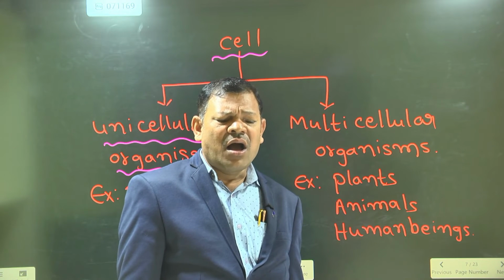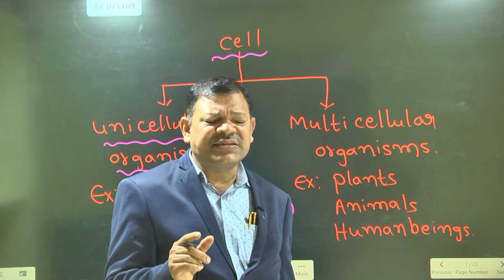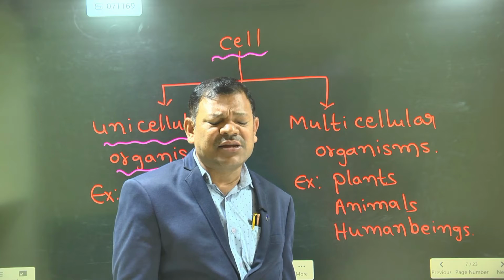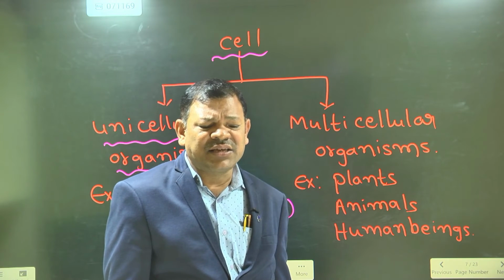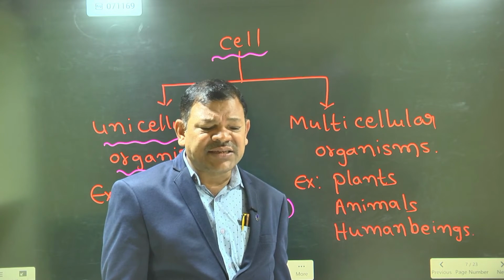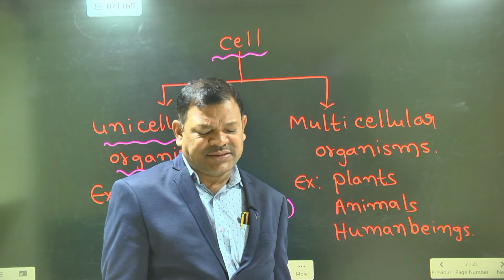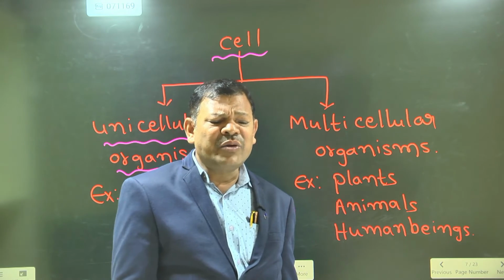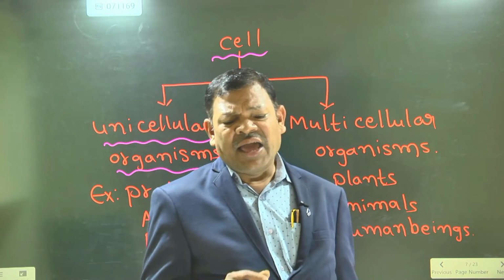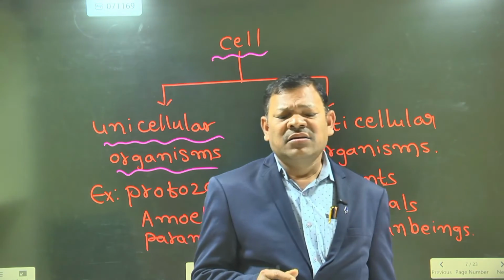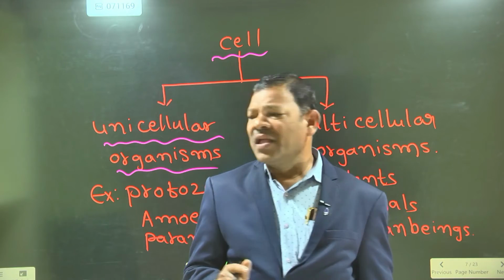Second point, almost all the algae are examples of multicellular organisms. Exceptional case, Chlamydomonas. Chlamydomonas is an example of a unicellular organism.